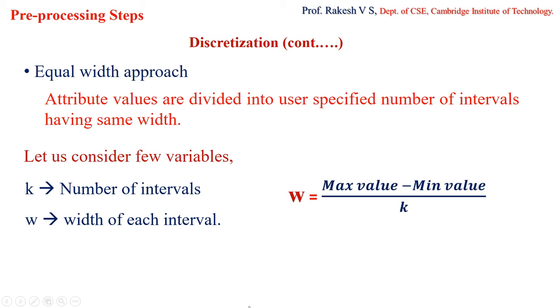So what is this max value here? It represents the maximum value in the given data set, and the minimum value for that particular attribute. Since I'm considering a continuous attribute in a sorted order, the maximum value and minimum value we'll easily get from that sorted order, and that value is divided by the number of user specified intervals. So with that I'm going to get the width.